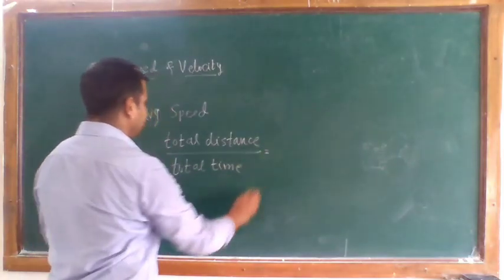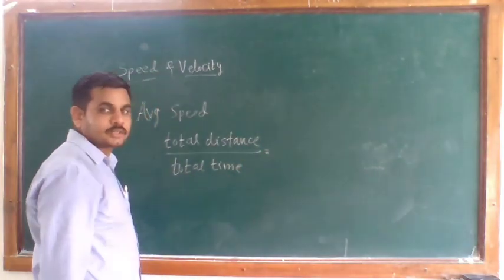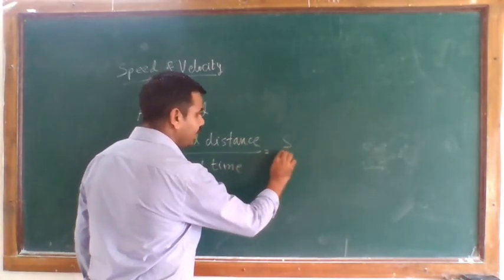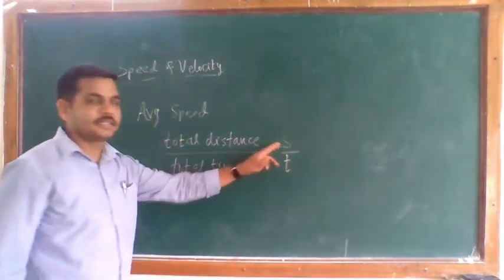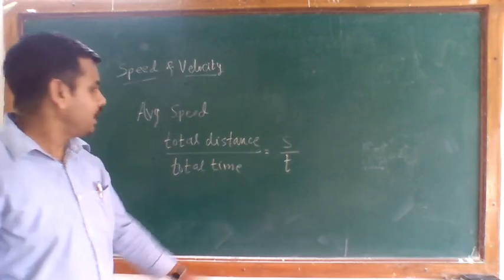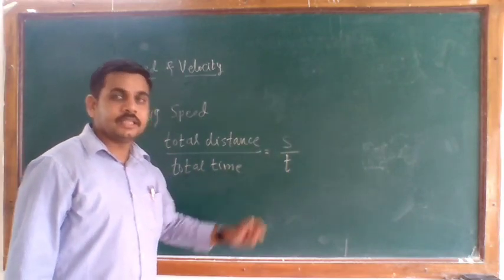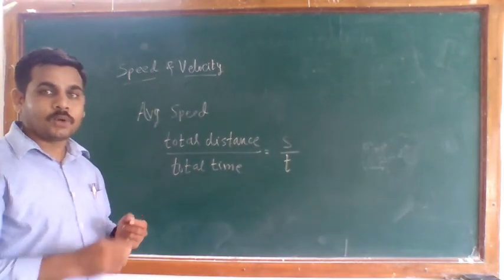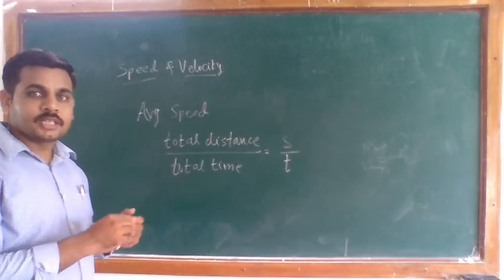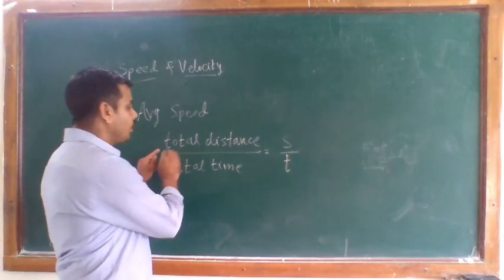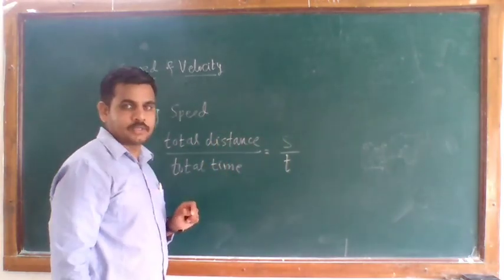So we can say that the average speed is S divided by T. S is the distance and T is the time required for the object or body to change its position from one place to another place.